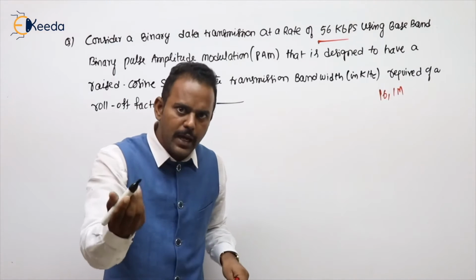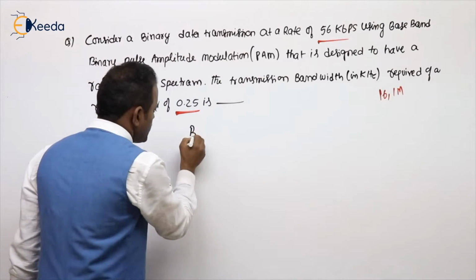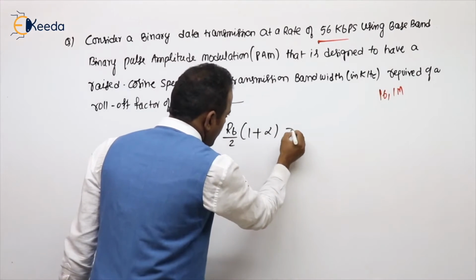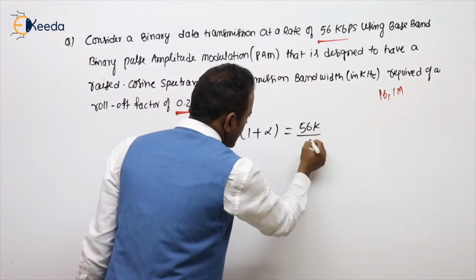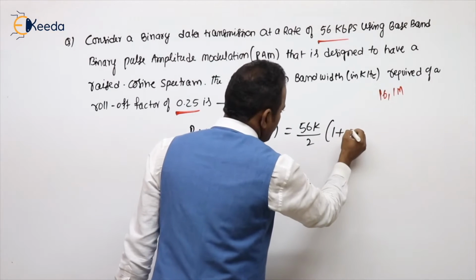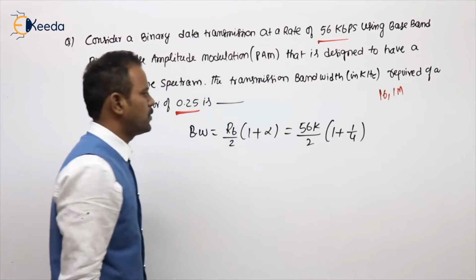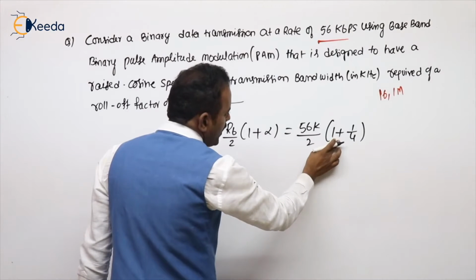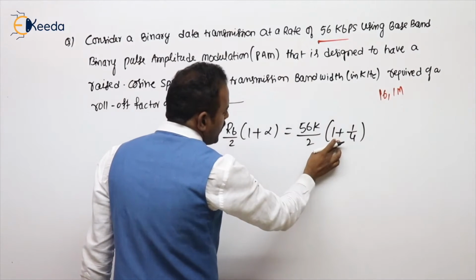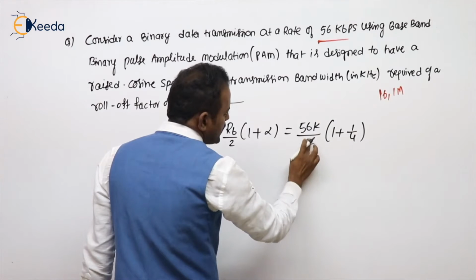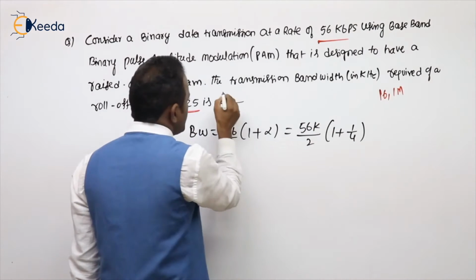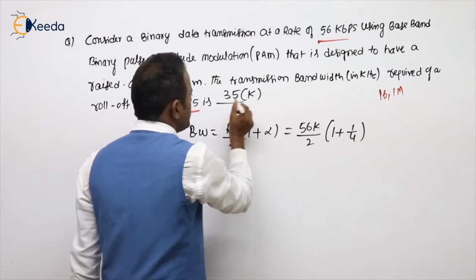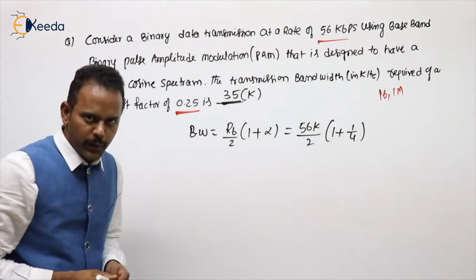Here the given is a PAM raised cosine pulse. So what is the bandwidth? It is RB by 2 into 1 plus alpha. What is the RB value given? 56k by 2 into 1 plus alpha, which is 1 by 4 or 0.25. Then it will be 5 by 4. Are you getting my point? 5 by 4: 4 2s are 8, 8 7, 7 5s are 35. It is in kilohertz, already mentioned in kilo, so you need to type 35.